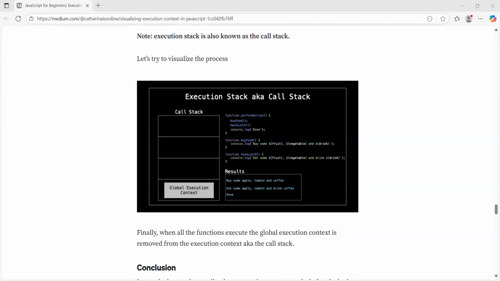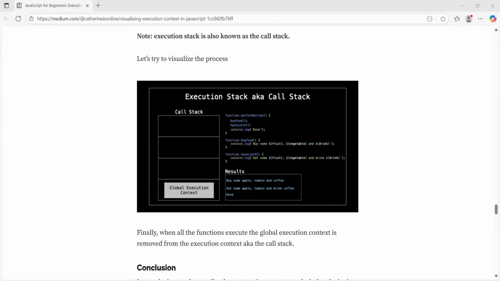So this is all about our execution context, and all the execution contexts are managed in the call stack. The global execution context is at the bottom, and the function context is at the top. Once it is finished, it will pop out. So this is all about it.